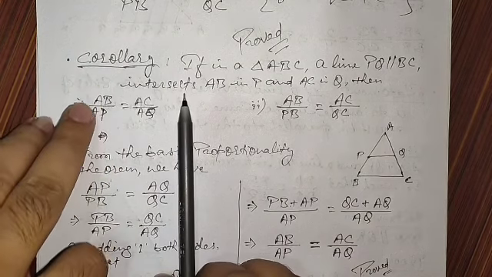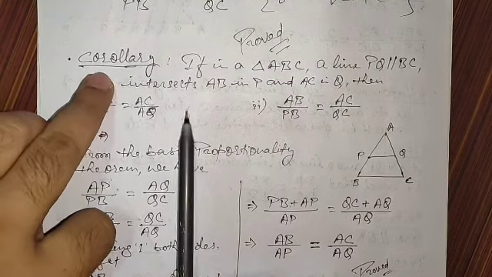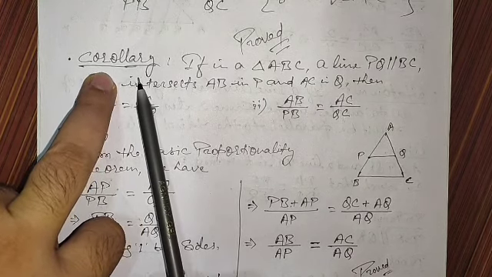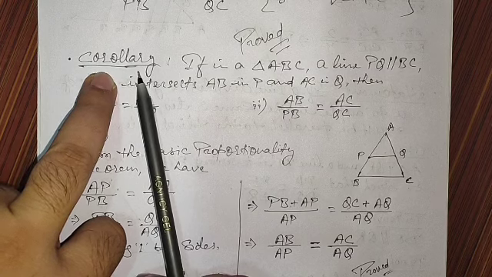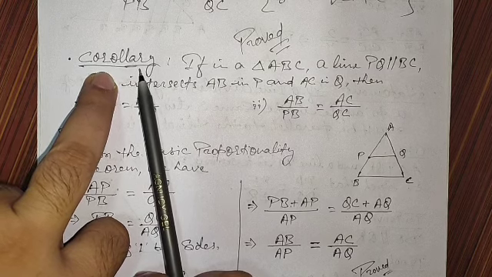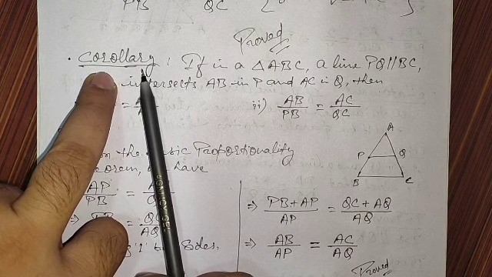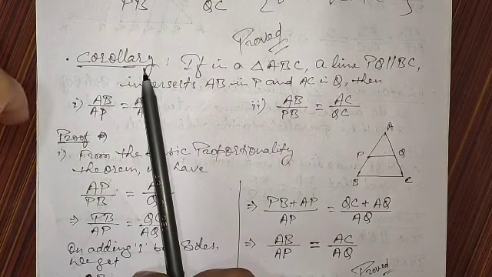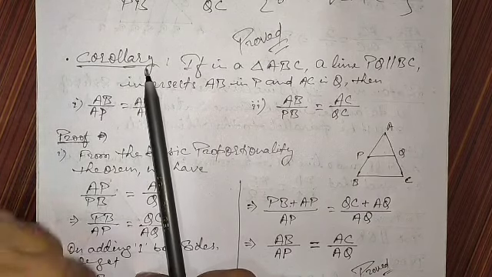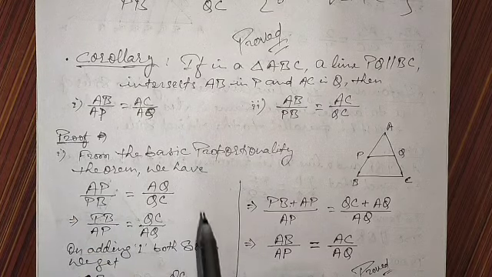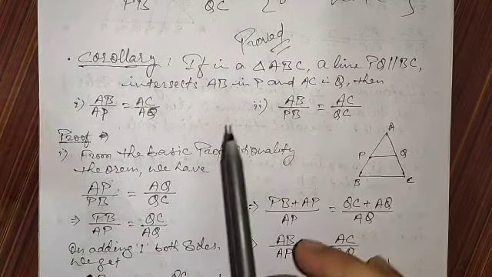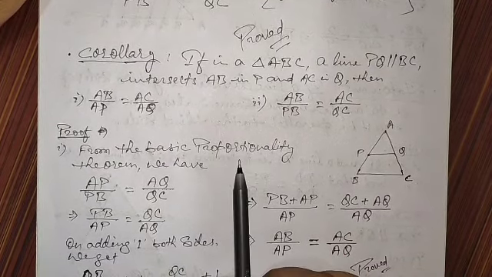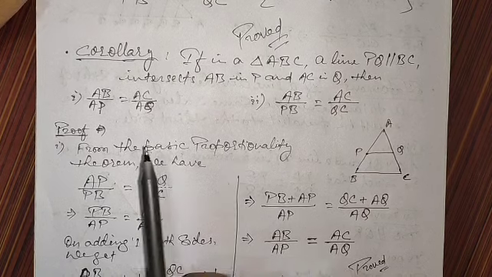All of you must be knowing what corollaries are. Corollaries are statements which are derived from theorems. It means their truth depends upon the truth of the theorem. We derive some statements from the theorem, and those statements are the corollaries. So we are going to prove the corollary statements by using the theorems only.